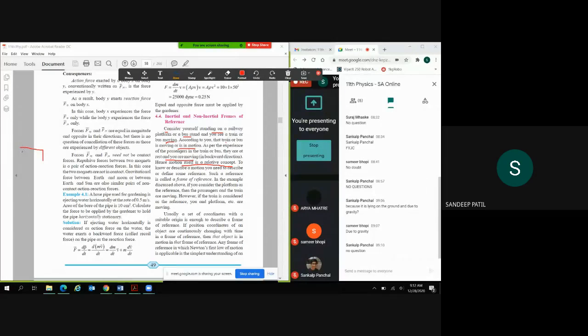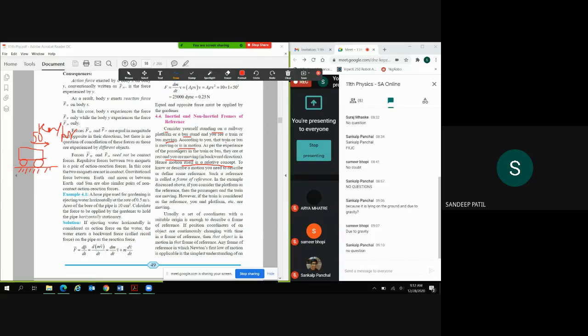So suppose one car is moving at 50 kilometer per hour, sorry. Okay. So that's the velocity. And here, how can we say that it is moving at 50 kilometer per hour? How can we say 50 kilometer per hour?